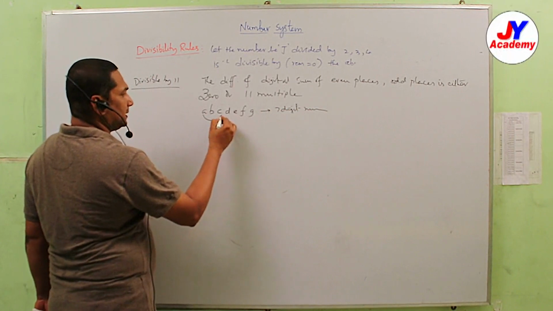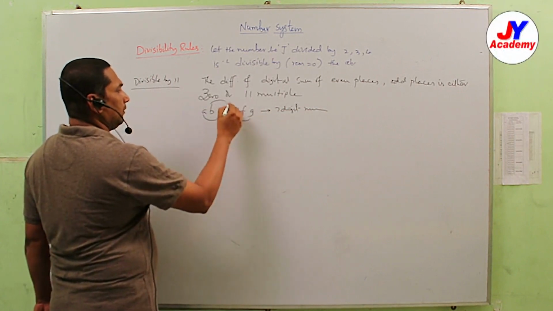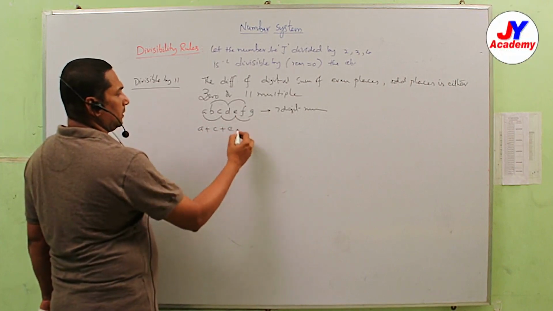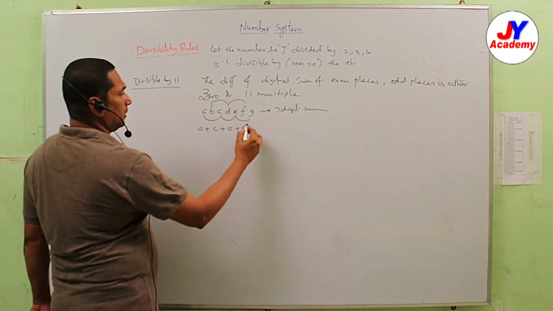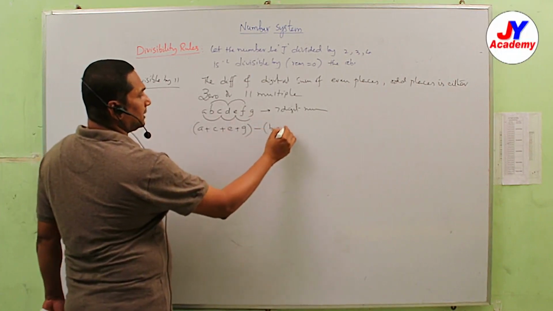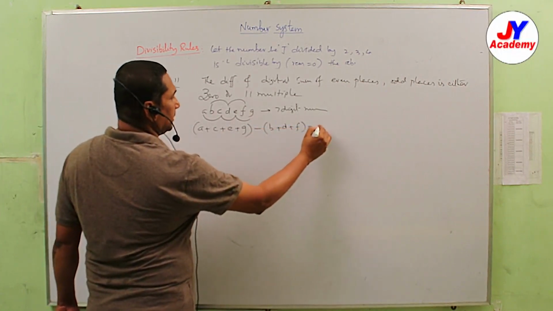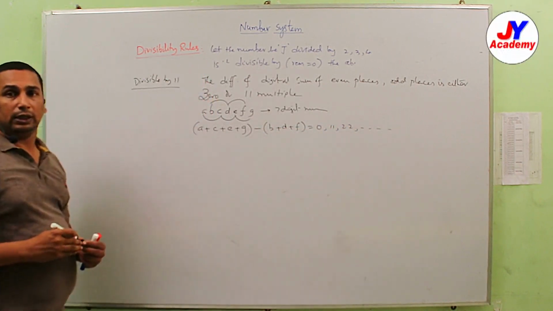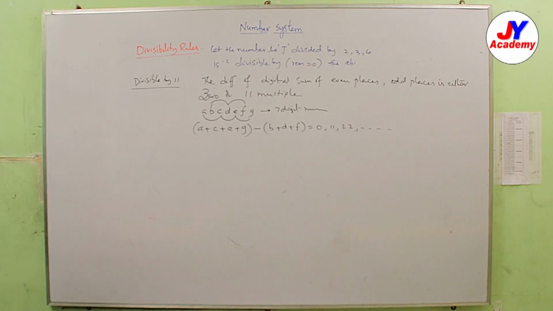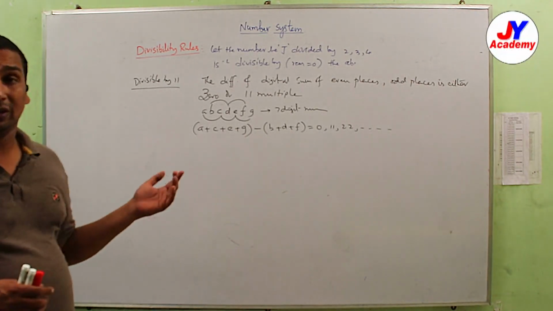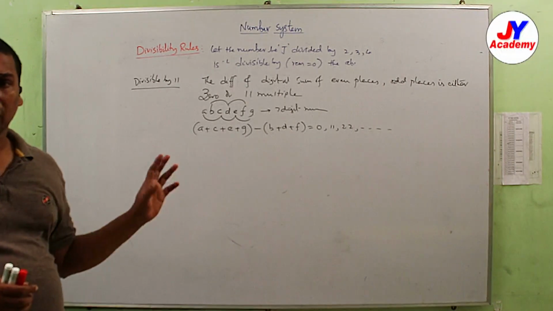Odd places and even places: A plus C plus E plus G, minus B plus D plus F, may be 0, 11, 22; then only the given number is divisible by 11.